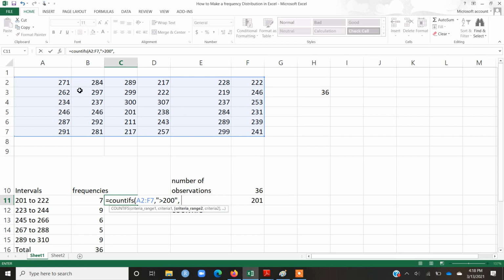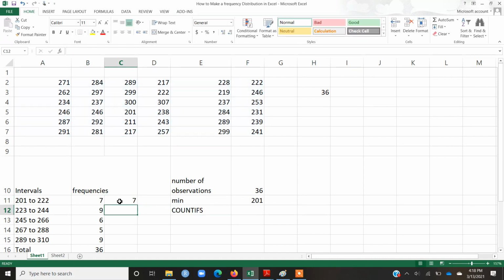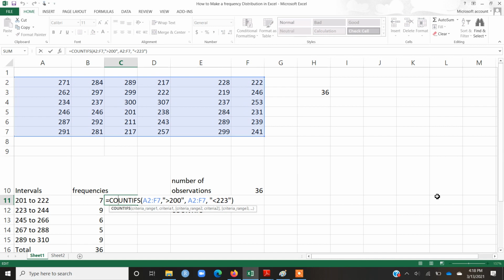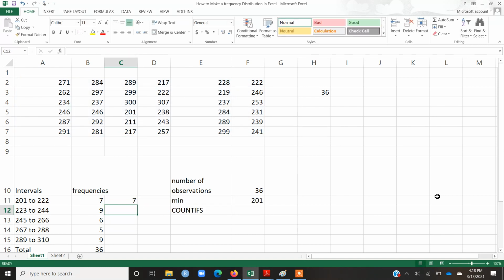So I am going to select this range once again, and then after a comma I will write the second criteria, that is less than 223. You can see by using this function, I have counted how many observations are greater than 200 but less than 223.